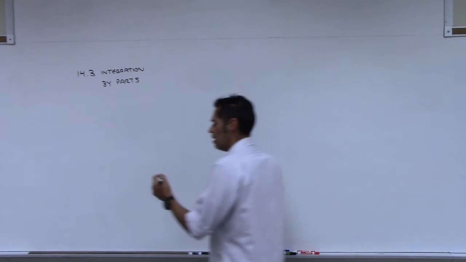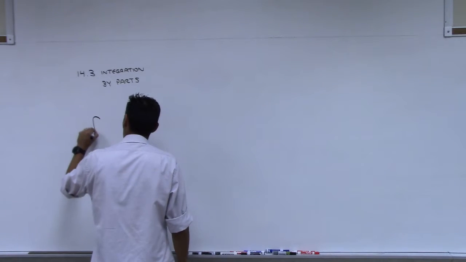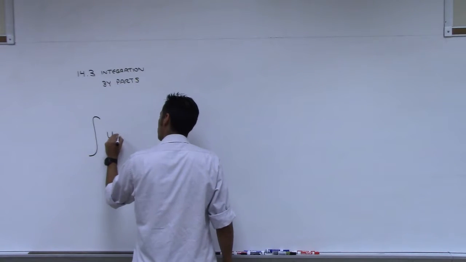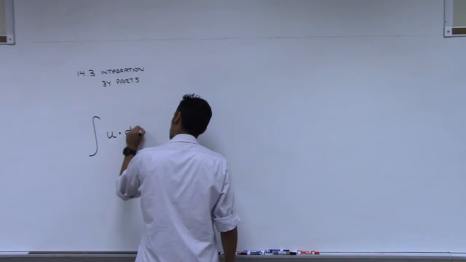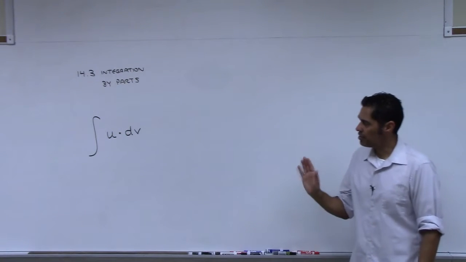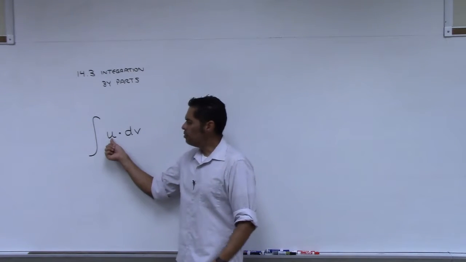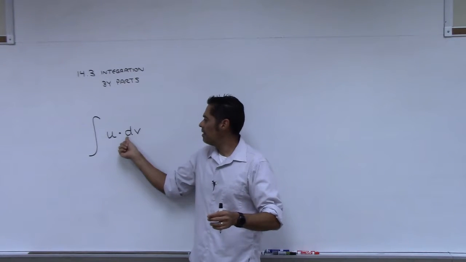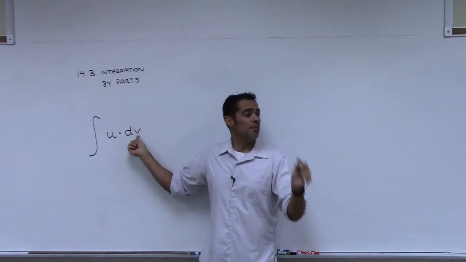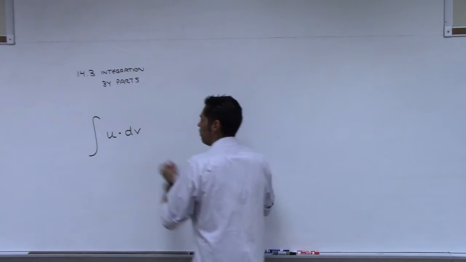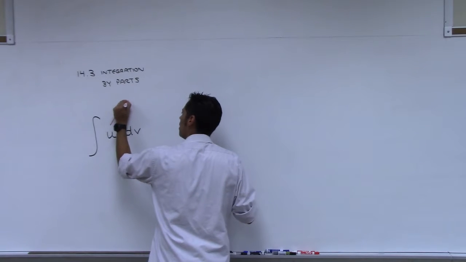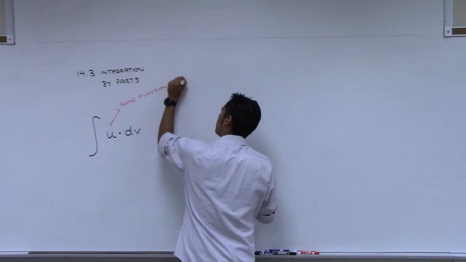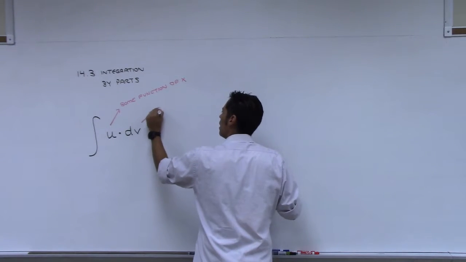Here's a formula. Let's say that you're trying to integrate something, and you have something times the derivative of something else. Now, let me stress to you what's happening here. u is just some expression, all right? And this is a v, not a u, okay? dv is the derivative of something else. So I'm going to illustrate this. This is some function of x.